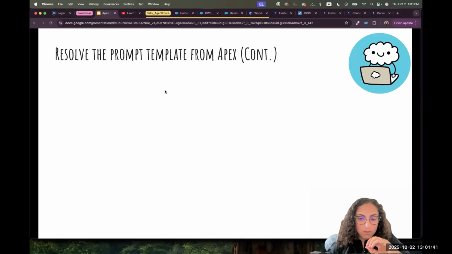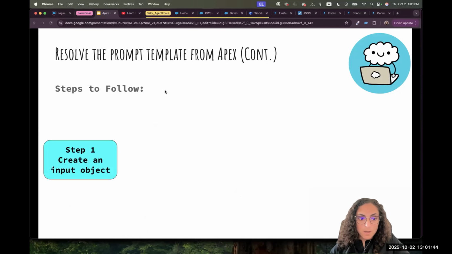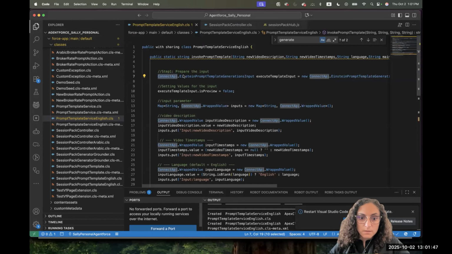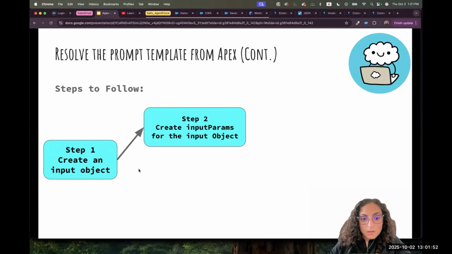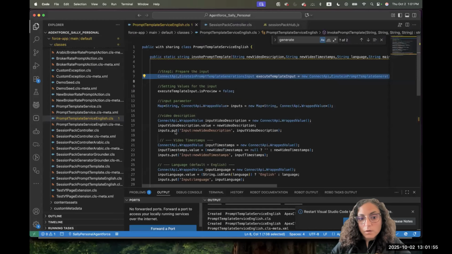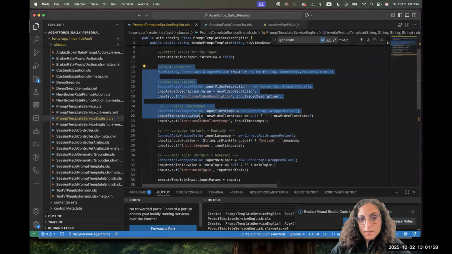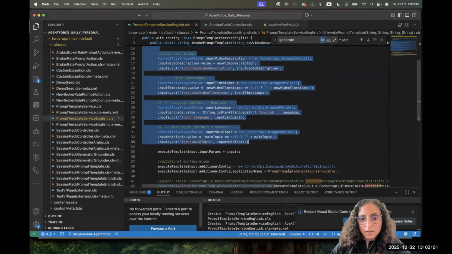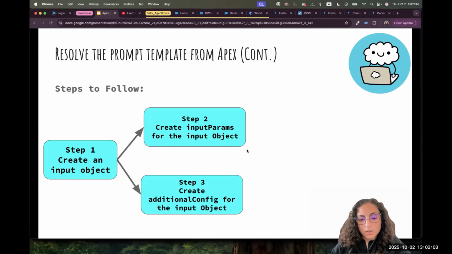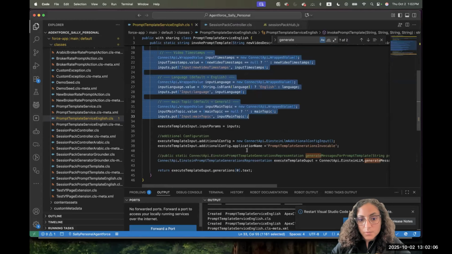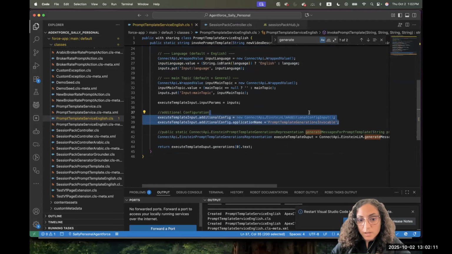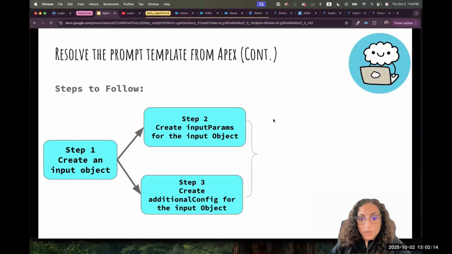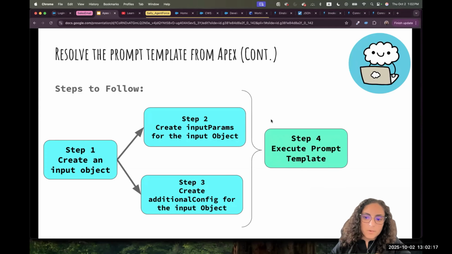And to summarize as well, I created this flow for you. Steps: you create the input object as we did here. We have to prepare the input that will be passed to the method. Then you create the inputs, like what are the inputs that we will be passing as if we are calling the prompt template. Then we have to configure the additional configuration. That's what we did here, because some of the additional configuration is required, like the application name, so we have to pass it. We used all of that, the details of this input, along with the template name to execute the prompt.